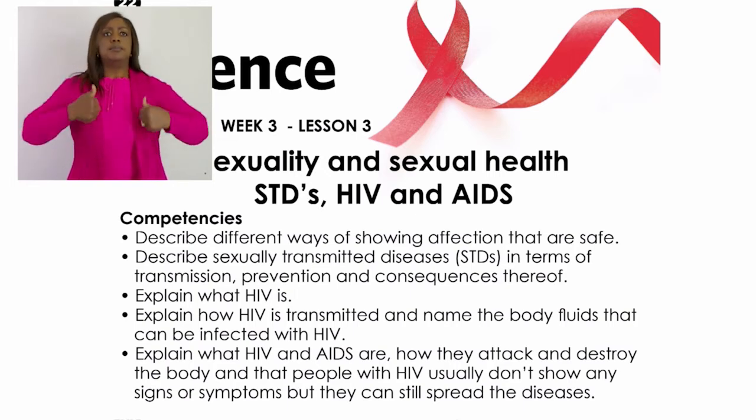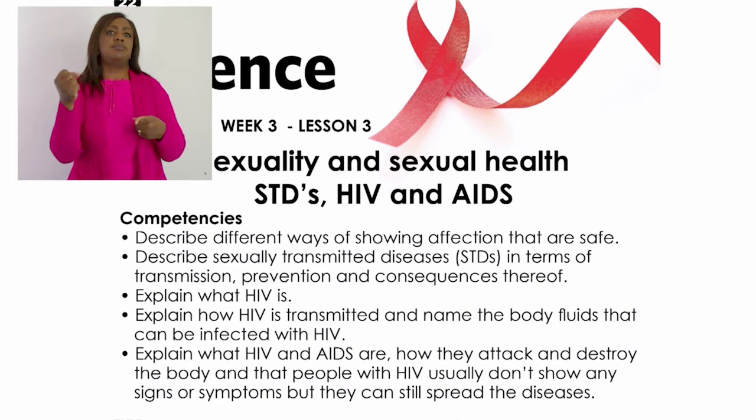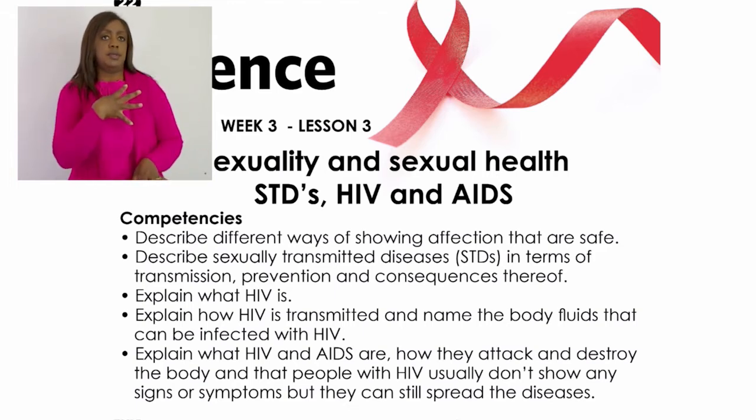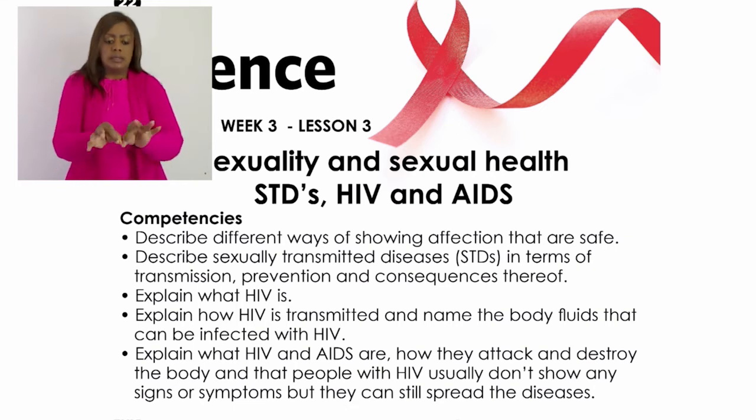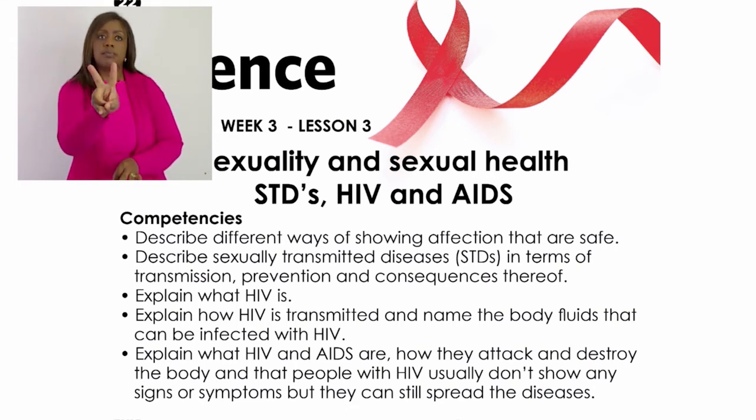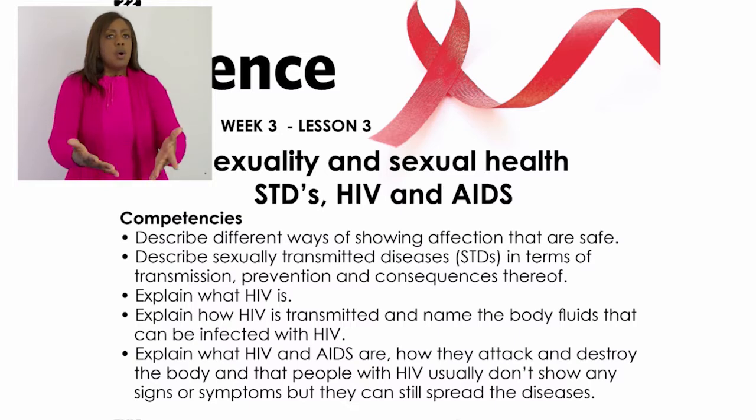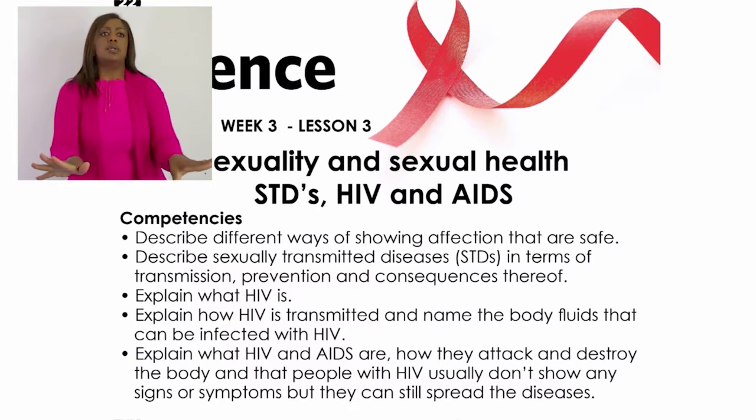The first basic competence says that a learner in grade 7 must be able to describe different ways of showing affection that are safe. The second says that a learner must be able to describe sexually transmitted diseases, STDs, in terms of transmission, prevention, and consequences. Then a learner must be able to explain what HIV is, explain how HIV is transmitted, and name the body fluids that can be infected with HIV.